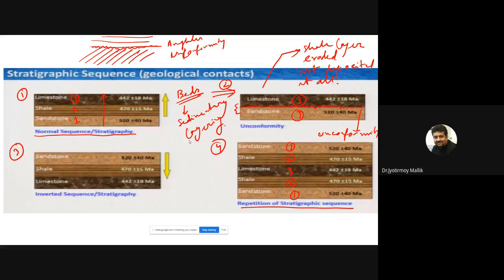Either you can date a rock by radiometric dating. That means you look for isotopic signatures in a rock, study their half-life, and date the rock. So radiometric dating is one, and number two is you study the fossils. In both cases, it is not a perfect method. In both cases, you have some sort of error margin associated with them, and that is what is being given in these cases. That's what you wanted to ask.